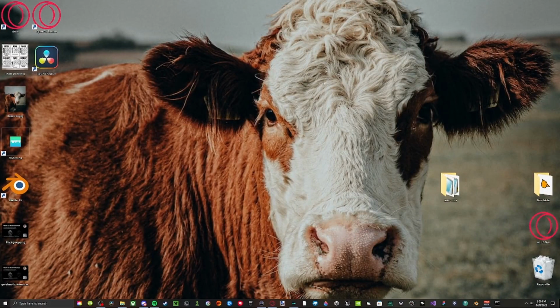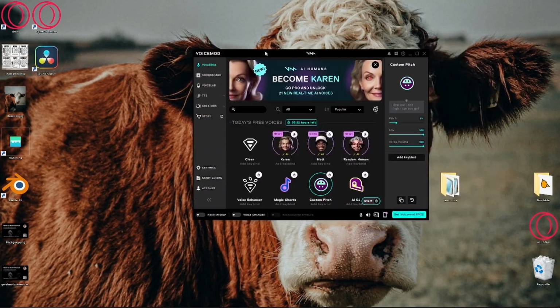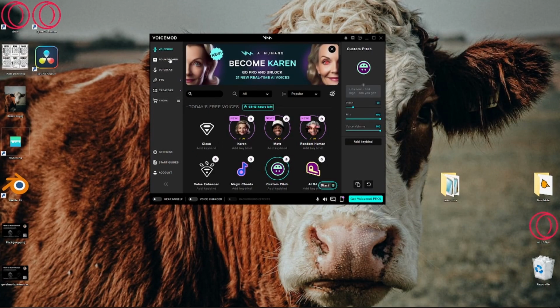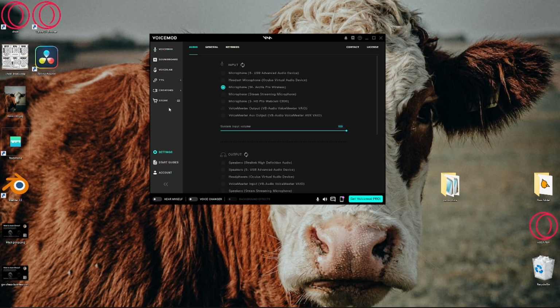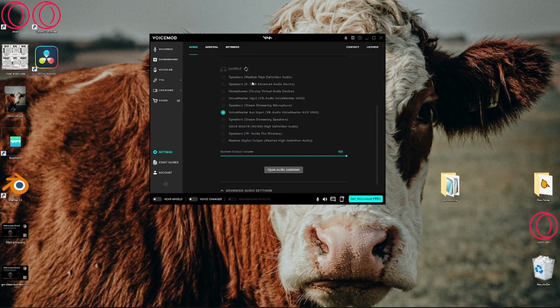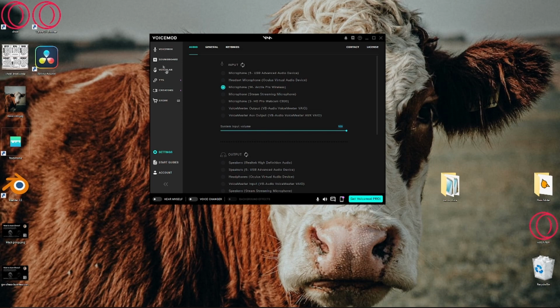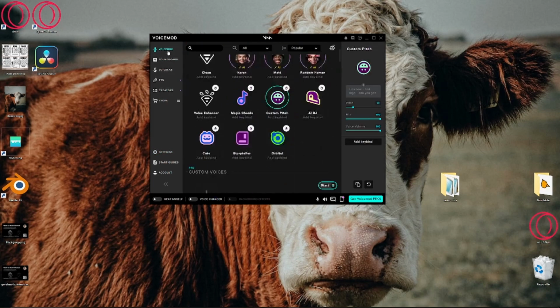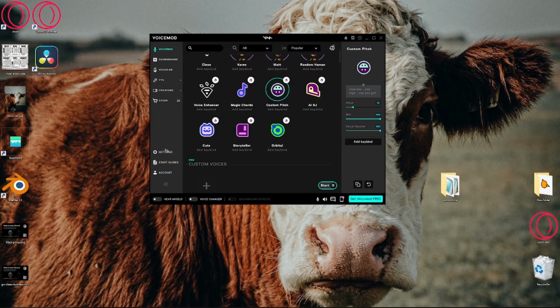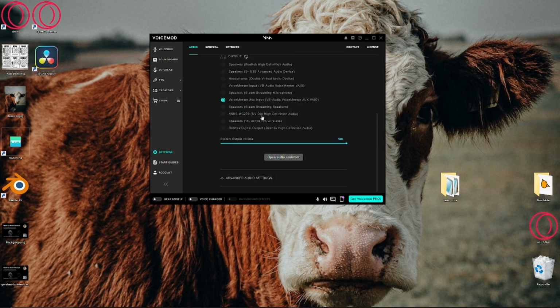So, for the first method, we're going to be using something called Voicemod. Now, Voicemod is a software that will automatically play the sound effects for your microphone. All you have to do is set up your headphone and then your microphone. I did that in reverse, by the way. This is the microphone, and this is the headphone.